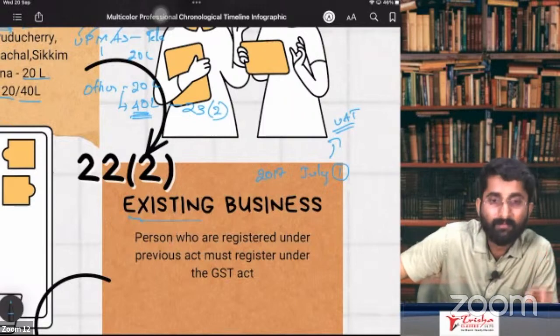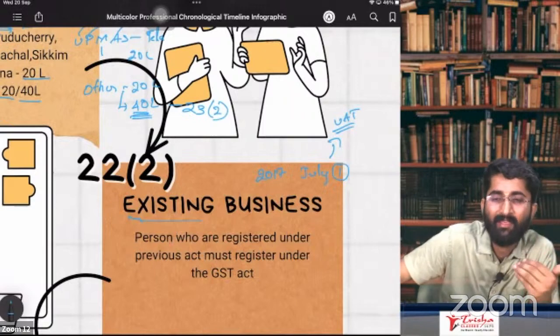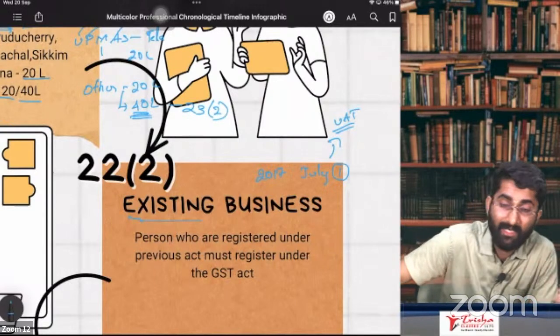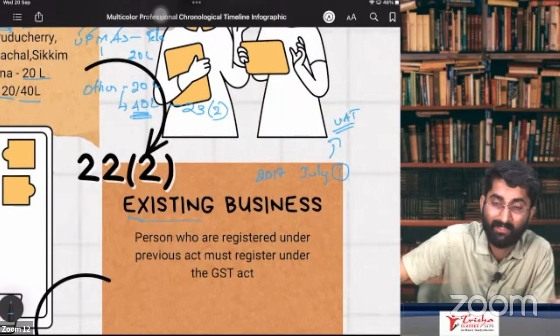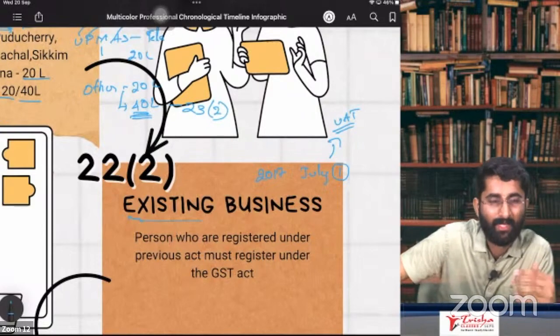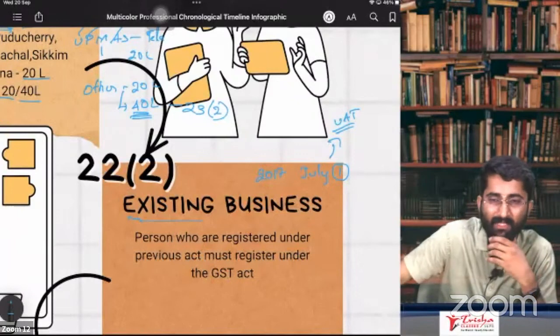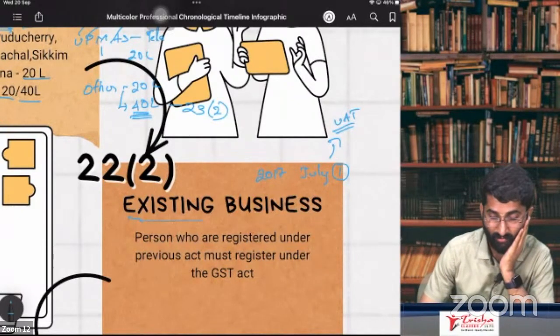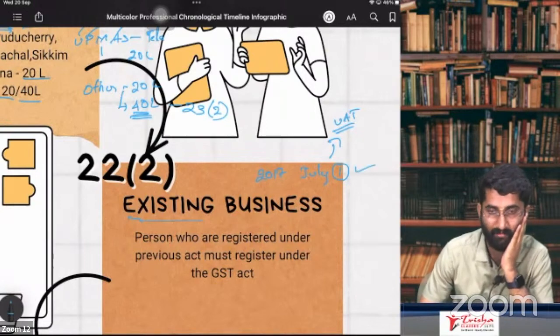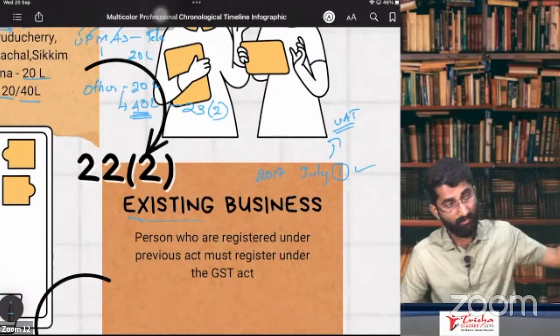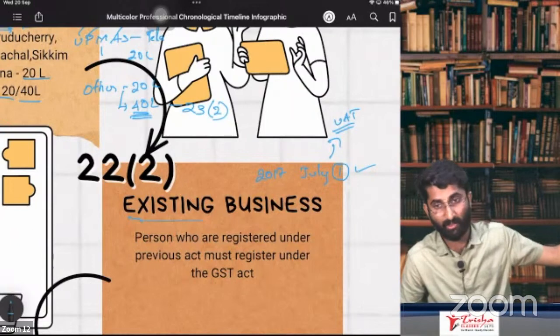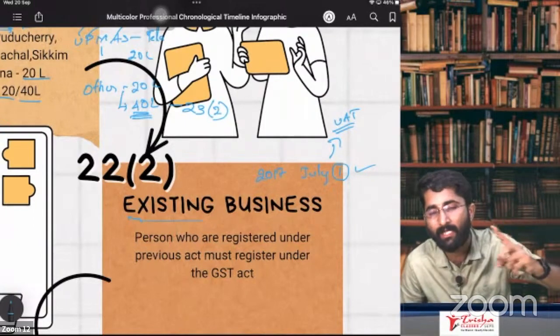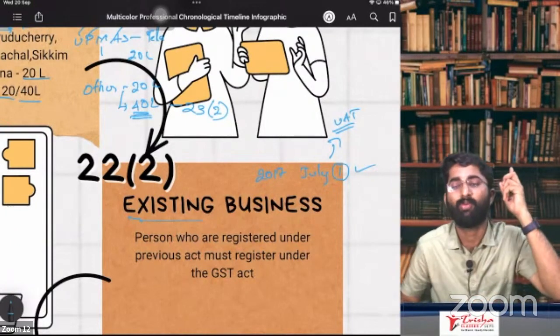But in July we started with GST. Earlier, there was no GST; there were other taxes. VAT, excise tax, service tax, all these things were there. So that was before July 1st. Those who were registered under previous laws had to take compulsory registration; you have to migrate.